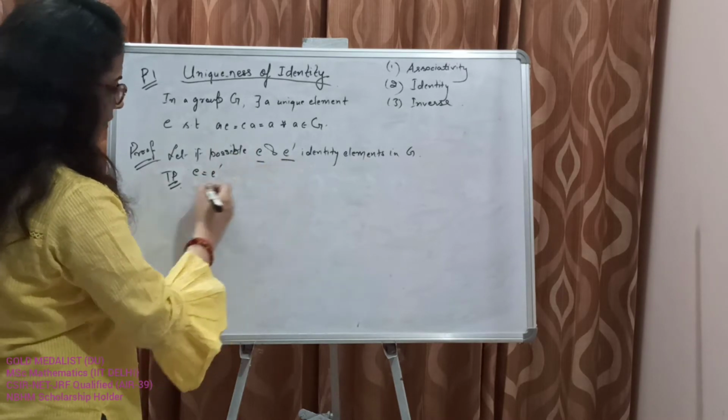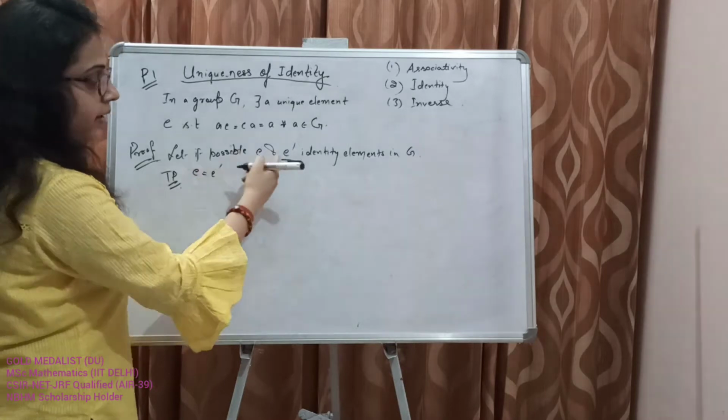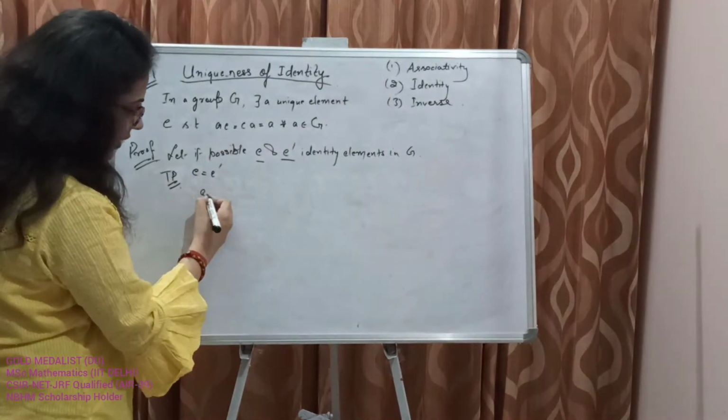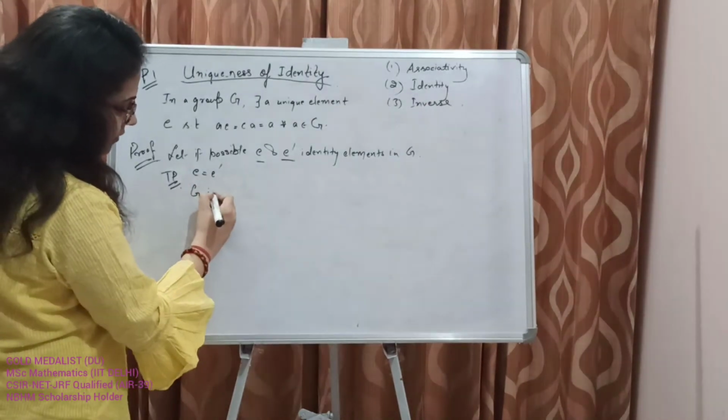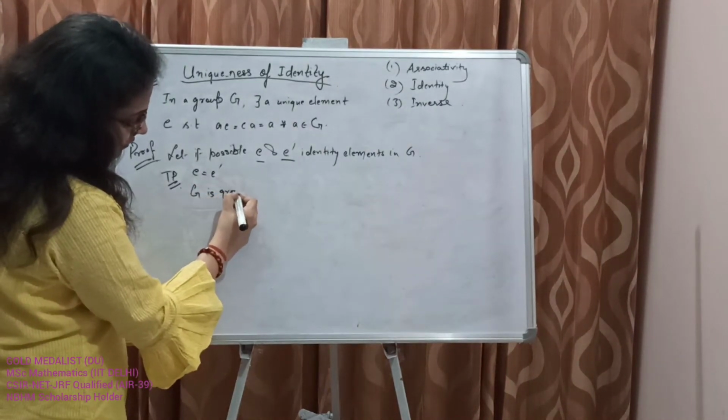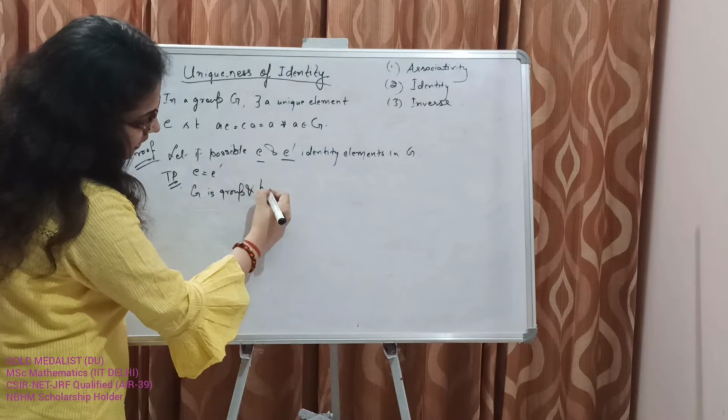Since E and E dash are identity elements, first of all, G is a group and hence non-empty.